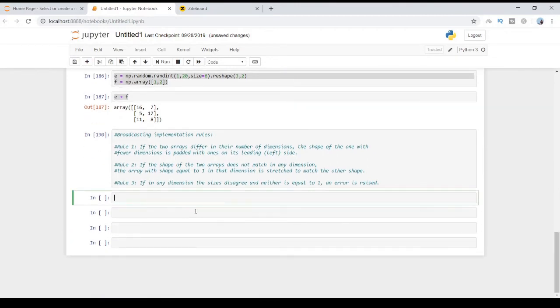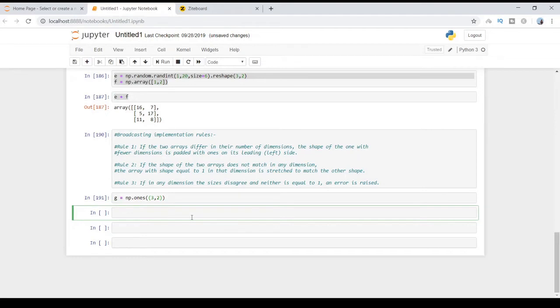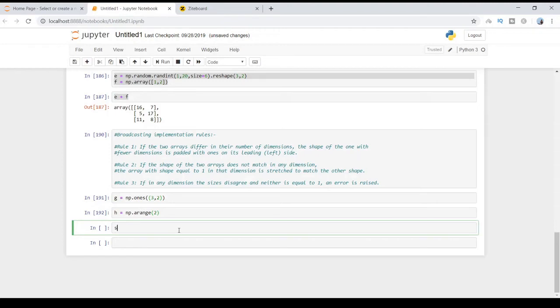Let me create a new variable g, np.ones, with shape 3 comma 2, shift enter, and I'm going to create one more array with arange, I'm going to say 2. Now these two arrays have a different shape and dimension.